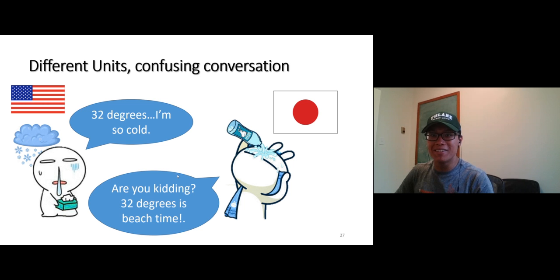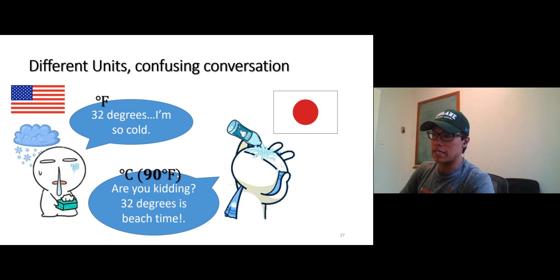Dude, that's hot. What's going on here? Well, that's a different unit. One is Fahrenheit, one is degrees Celsius. 32 degrees Fahrenheit is cold, but 32 degrees Celsius is 90 degrees Fahrenheit. That's really hot. So using a different unit creates quite a bit of confusion.